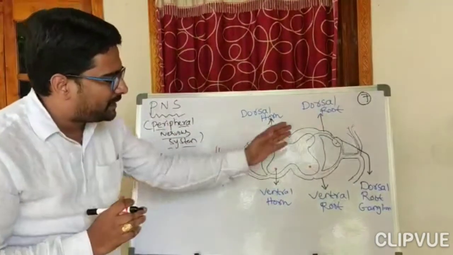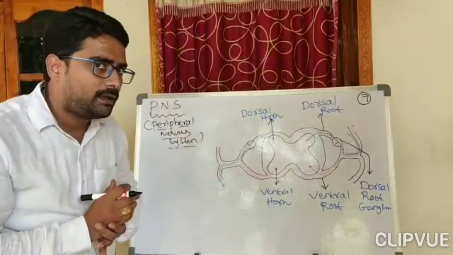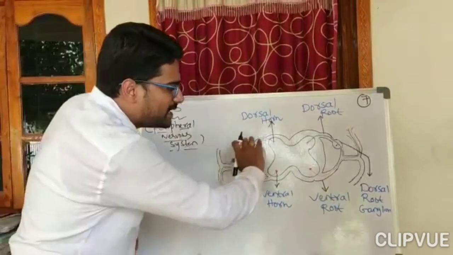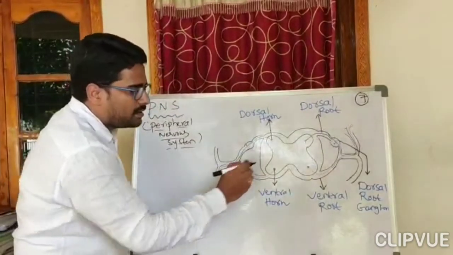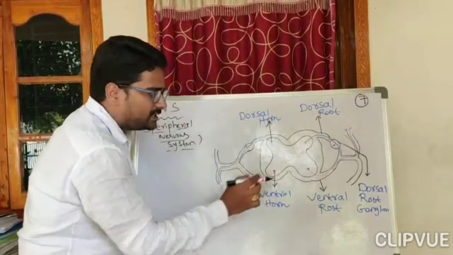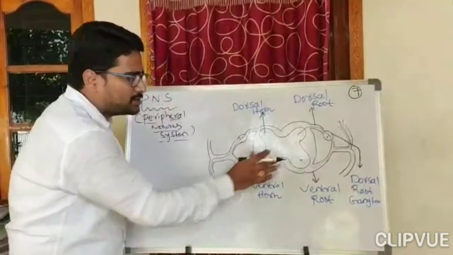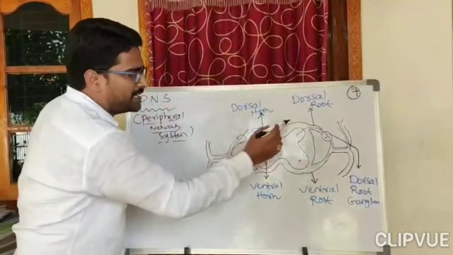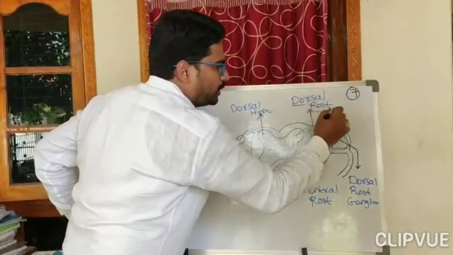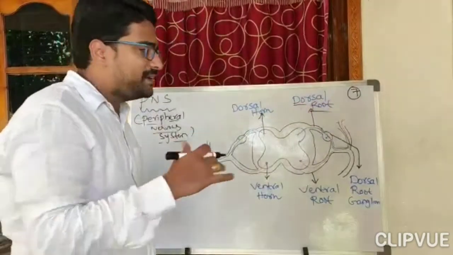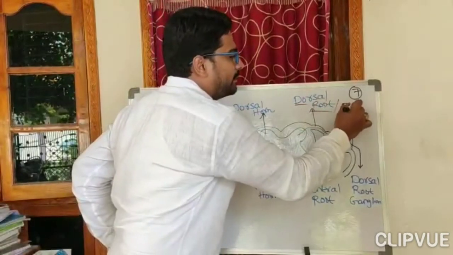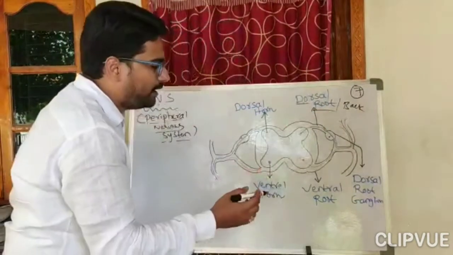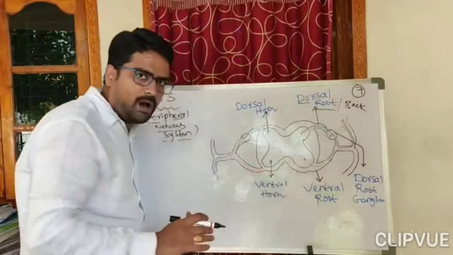This picture is a cross section of the spinal cord. In this picture there are two types of connections. This nerve has two types of connections. One is a dorsal root, or dorsal connection, which is towards the back side. And in a similar way, here is a ventral root, on the front side.